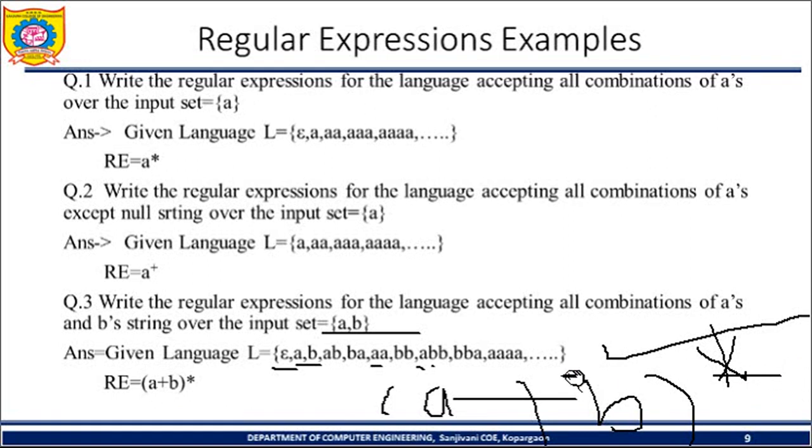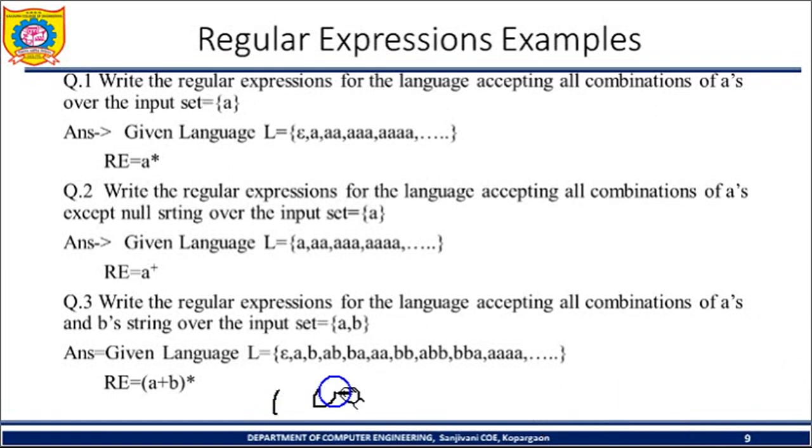Here you cannot write the same regular expression like a dot b. If you write a dot b, then what will happen? There is a concatenation, (a.b) star. Concatenation means I can either select both or not select at all.